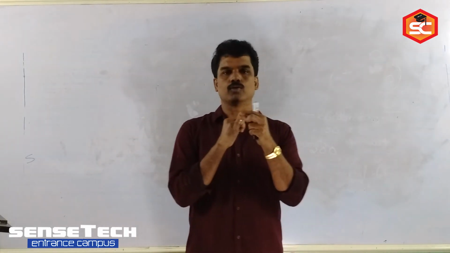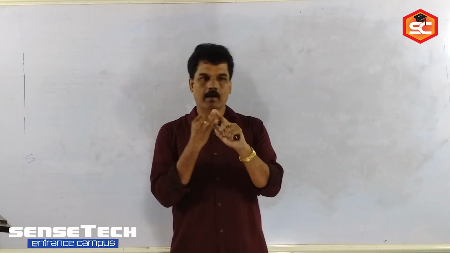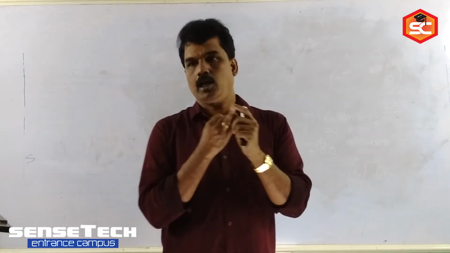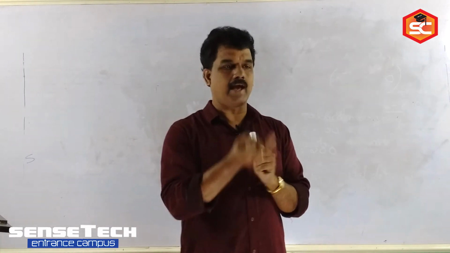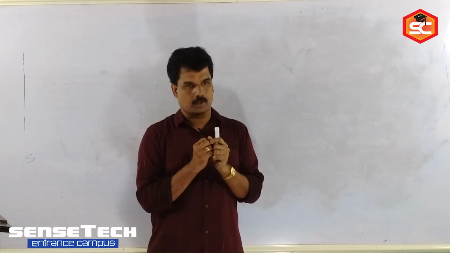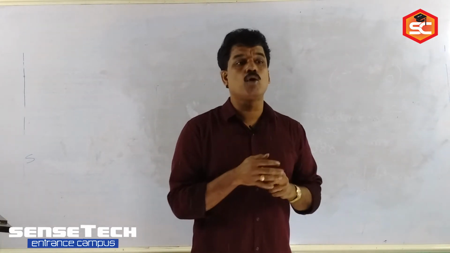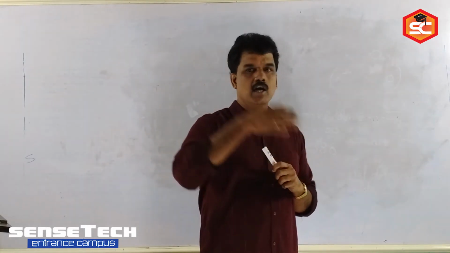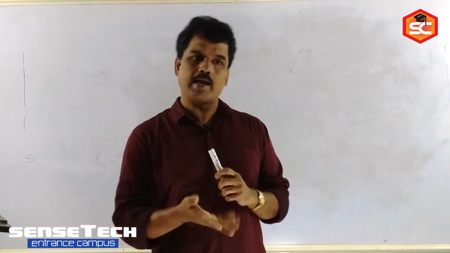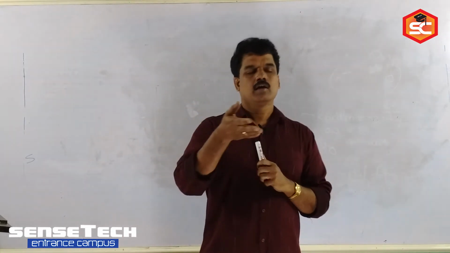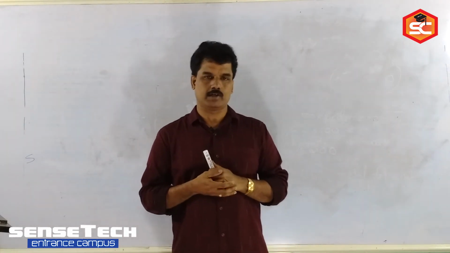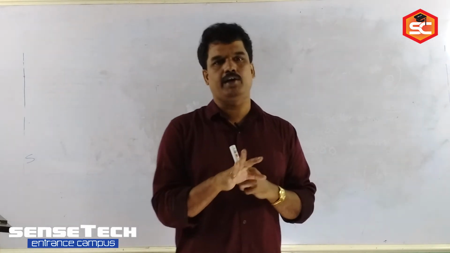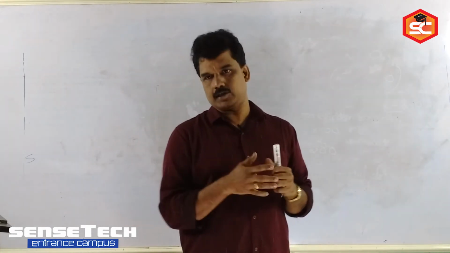Paramagnetism arises due to unpaired electrons. Diamagnetism is due to paired electrons. Water is a diamagnetic molecule because there is no unpaired electron. You studied MO configuration in 11th standard. Based on that MO configuration, you can identify whether it is paramagnetic or diamagnetic. Up to 20 electrons, you can arrange the MO configuration.